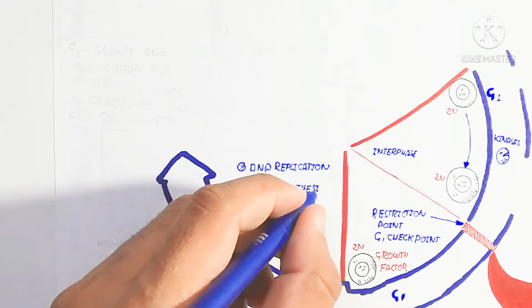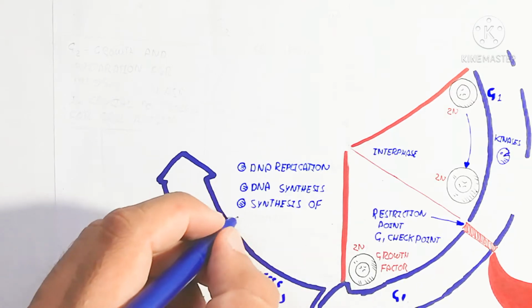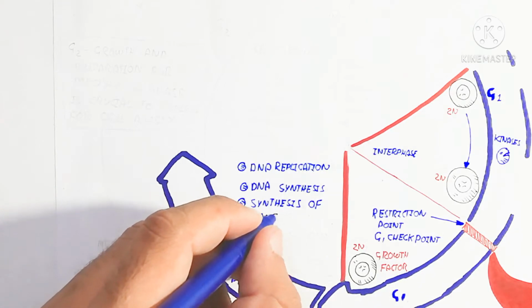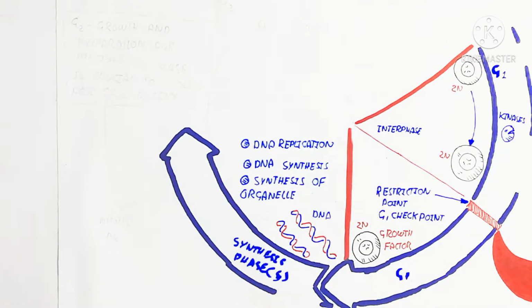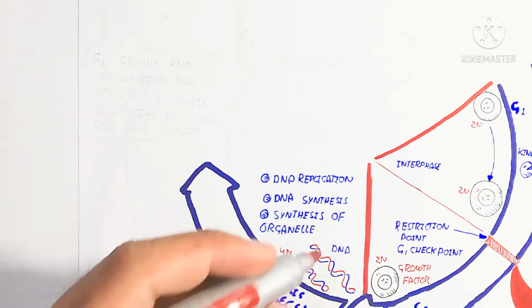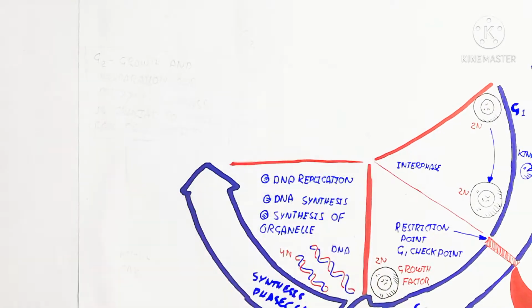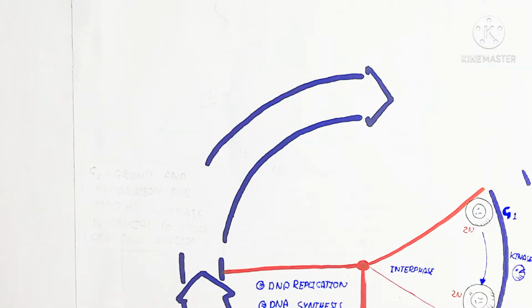So here the DNA will double and the organelles will double. DNA synthesis, DNA replication, means the doubling of the DNA. So in the cell the DNA will double, meaning 4n. So the chromosomes convert from 2n into 4n. For example, the doubled DNA is the daughter DNA from the parental DNA, which converts.